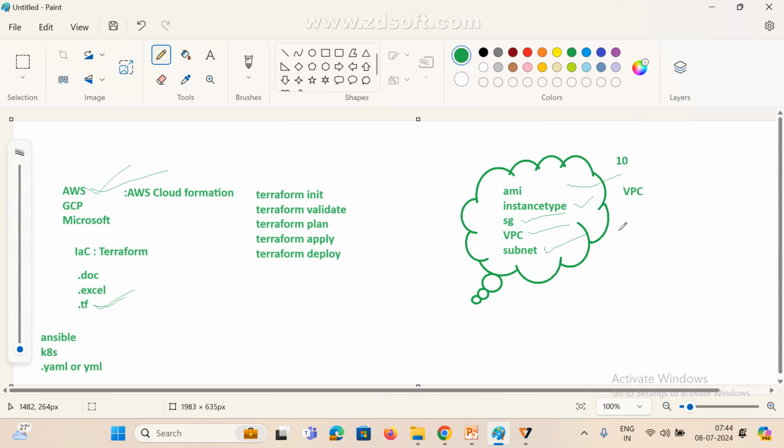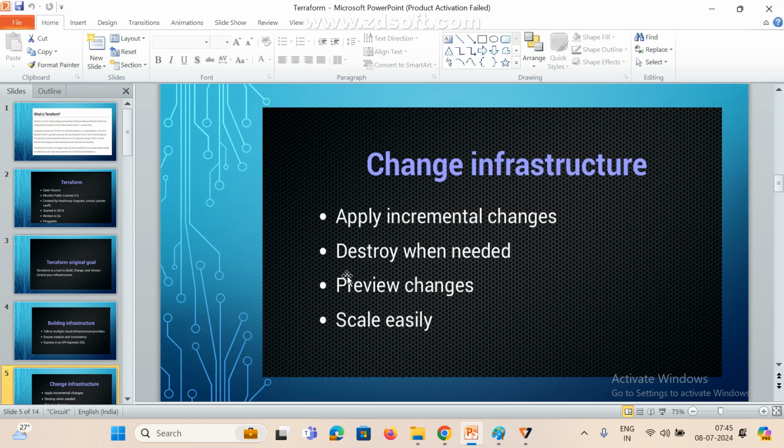But if we come to Terraform, we can destroy all these things with only one command. Manually, we have to delete the instance one time, the VPC one time, the security group one time, the subnets one time. Whatever it is, we have to delete manually one by one. But in Terraform, see here, destroy when needed, only one command.